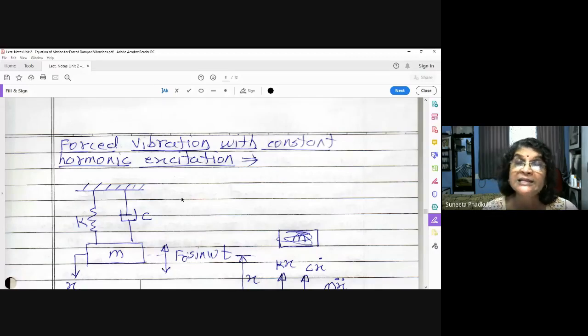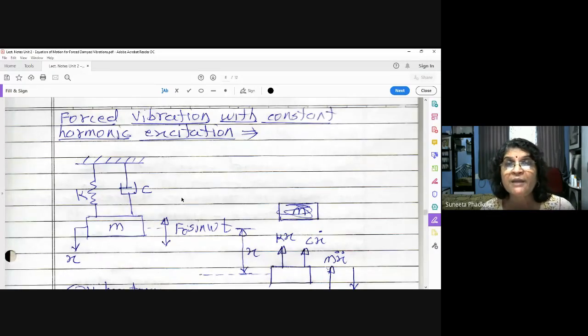Then the second case we are going to study is forced vibration due to unbalanced force. Right now I told you why unbalance creates the vibrations. So forced vibration due to unbalanced force is the second topic. And the third topic will be forced vibration due to, you can say, vibration of the support.